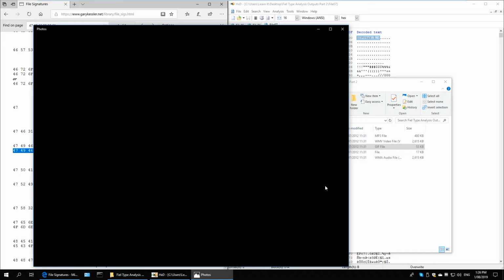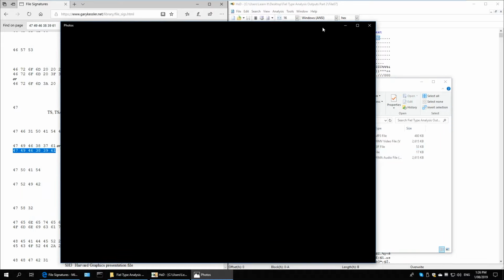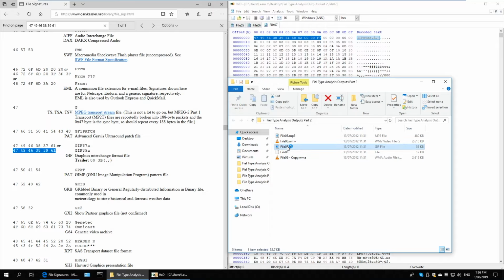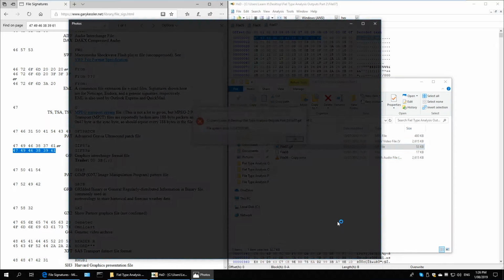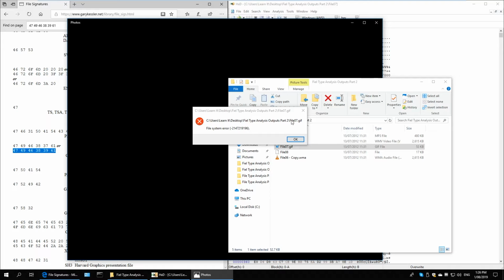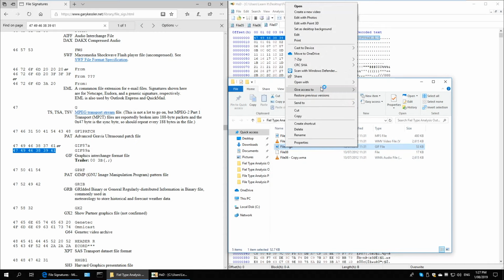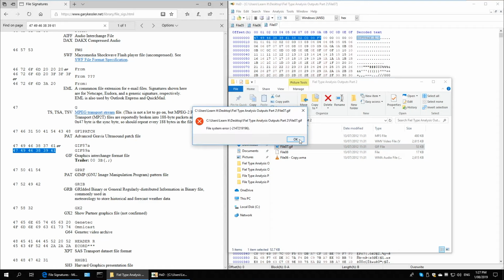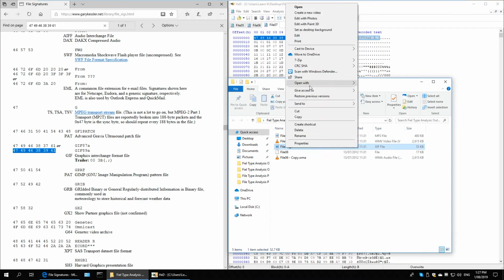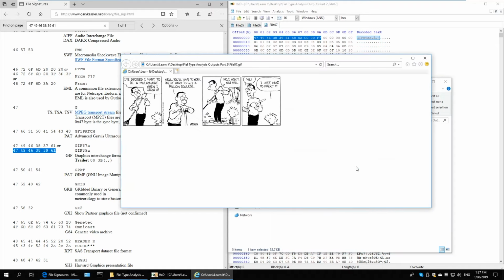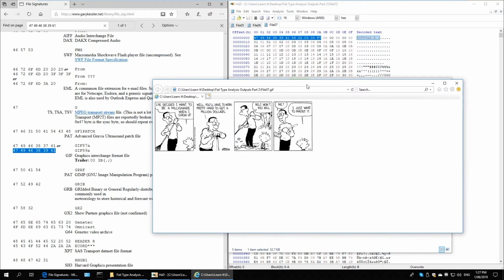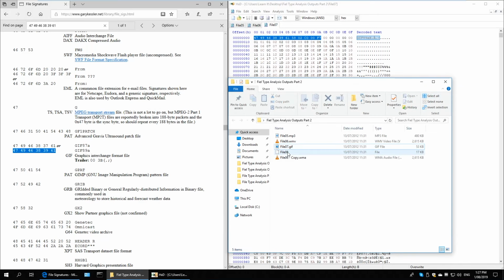And it's not showing anything. Okay. Oh, it's giving me an error. It's saying that particular error code. Sometimes GIF files don't work with Viewer or Paint or something like that, but what they do work with is Internet Explorer or any sort of web browser, because web browsers are meant to handle GIFs. Oh, there we go. But it's not a moving picture. It's more of a still. It's a comic. Okay, so that's what we found out in file number 7.